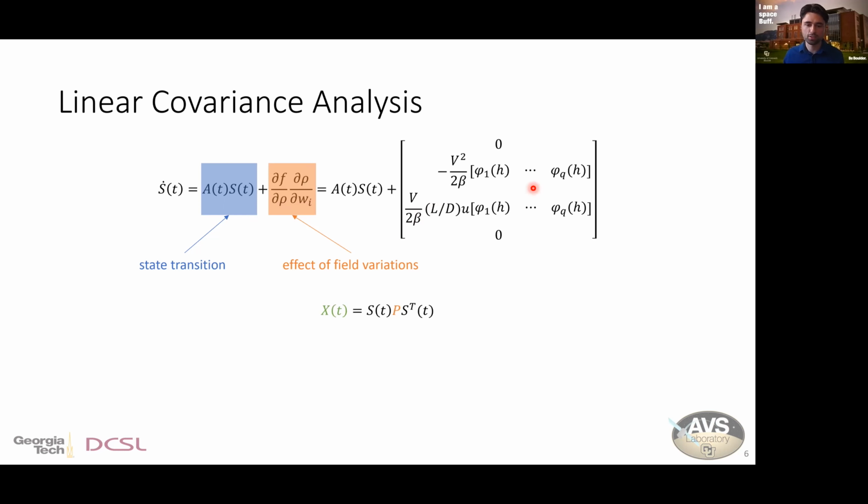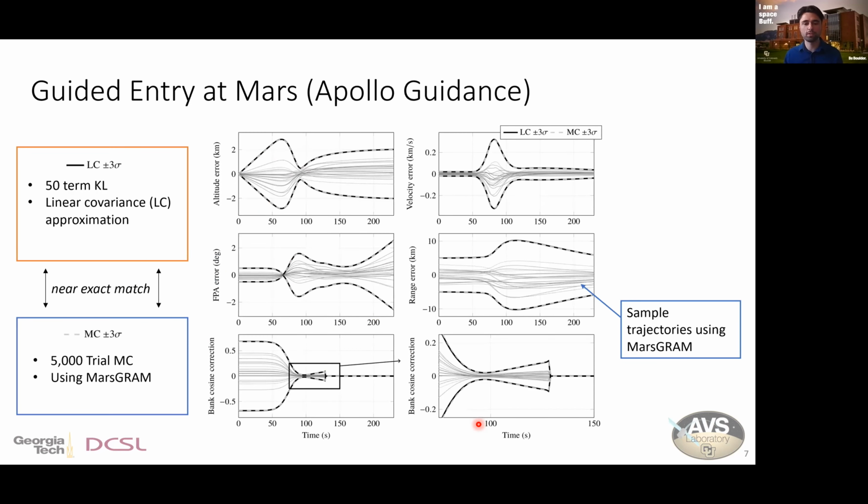And that in turn allows us to compute the state covariance matrix by also including this covariance matrix of the parameter vector from the expansion, which, if you will recall, is simply a diagonal matrix where the values are the eigenvalues from that sample covariance matrix that we formed. So to briefly summarize here, we've treated the variability of density using a Karhunen-Loève expansion to obtain this finite dimensional representation. And using those uncertain parameters from that expansion, we can incorporate that relatively high fidelity model of density variability into a linear covariance analysis, which we'll now use for a couple of different implementations.